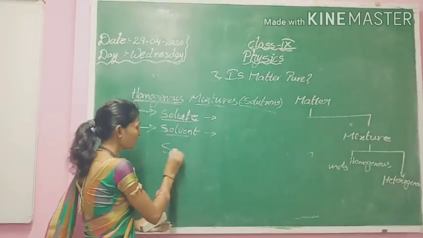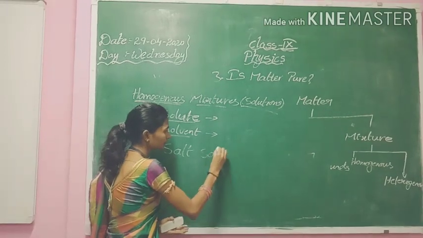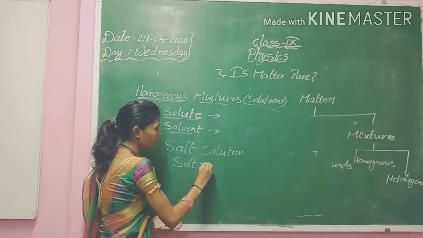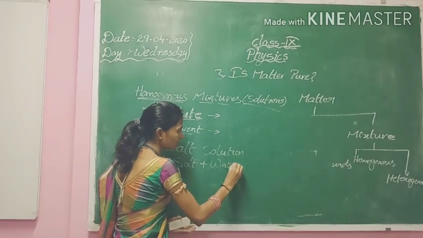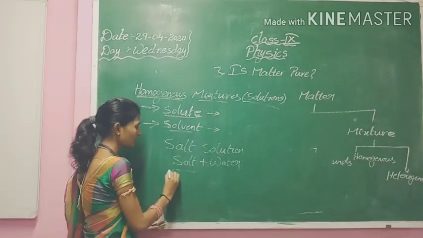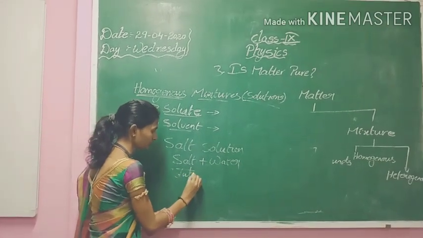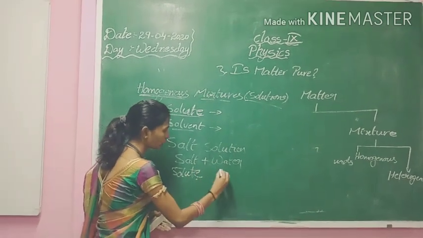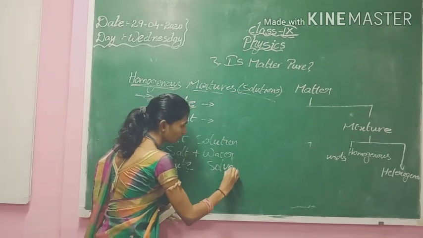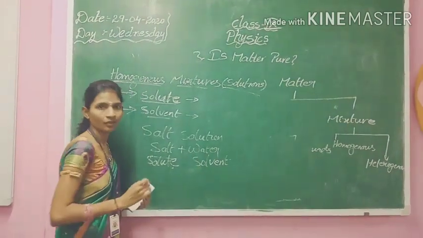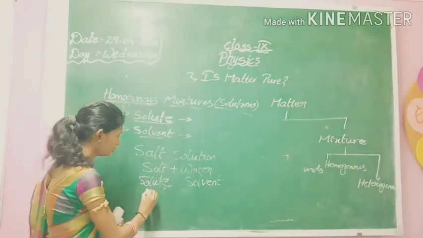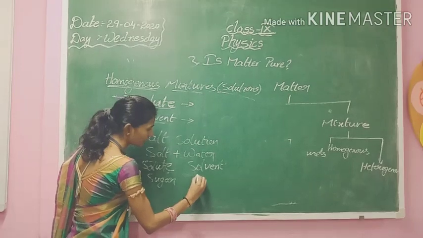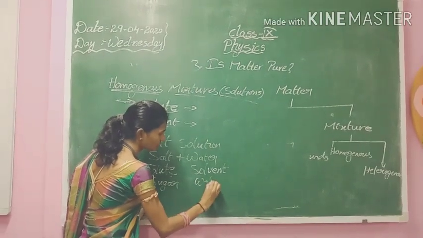So when we consider a salt solution, which is made up of salt and water, salt is considered the solute and water is considered the solvent. Similarly, when you consider a sugar solution, sugar is considered the solute and water is considered the solvent.